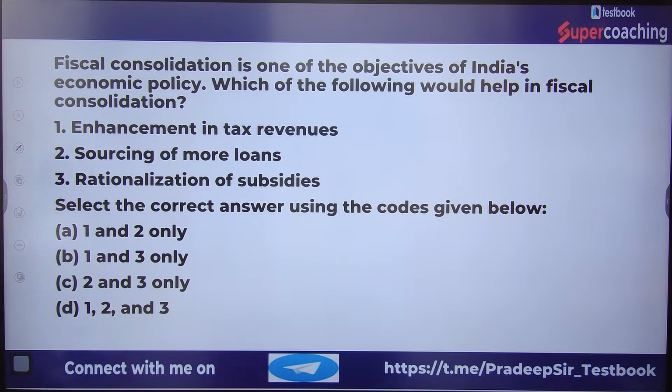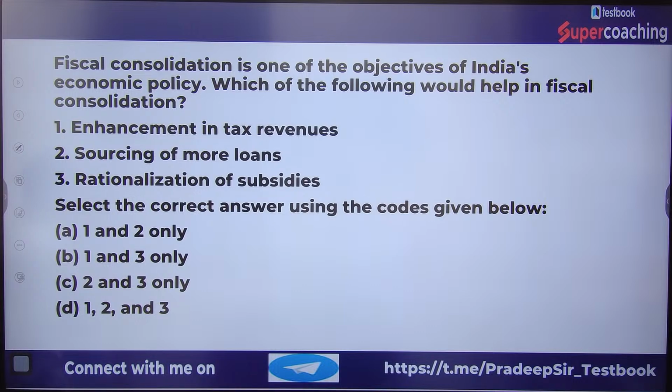They are talking about fiscal consolidation. I think you people are very clear about fiscal consolidation. Right answer, Rishabh. Fiscal consolidation means the financial health of the government is going to improve.